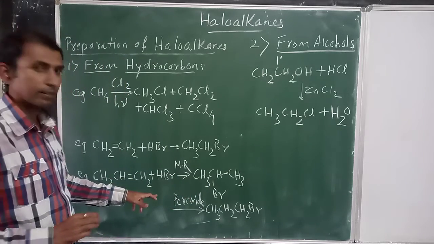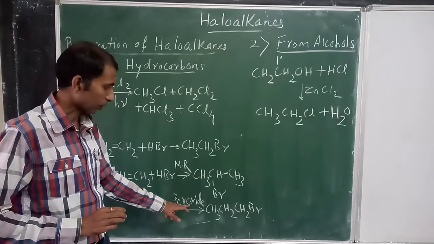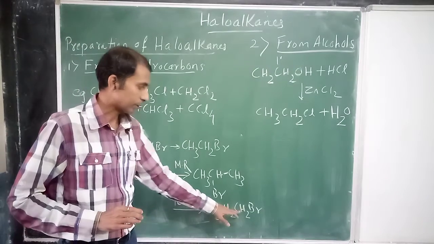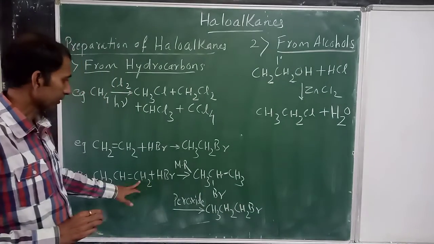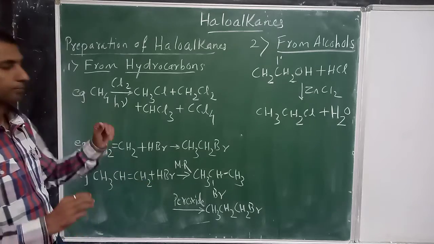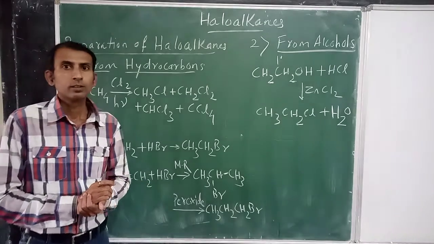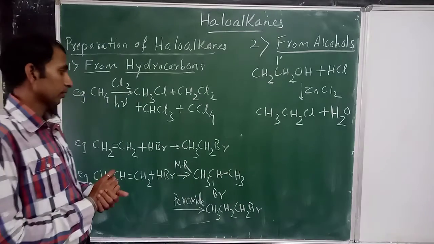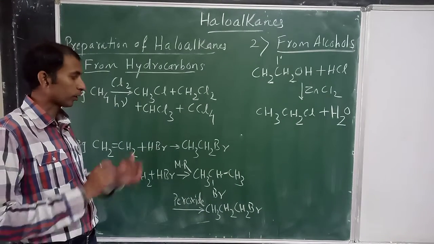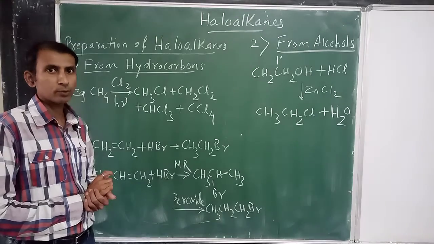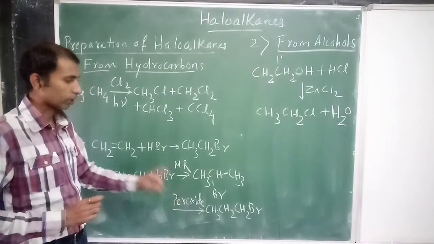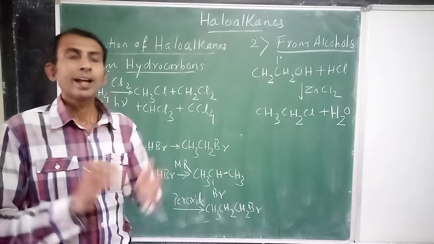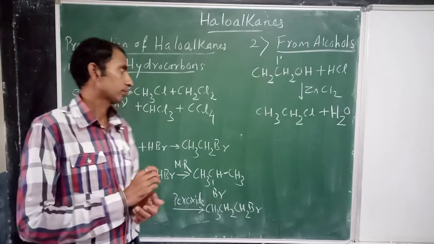But the same reaction, if it is carried out in the presence of peroxide, hydrogen peroxide reagent, then we get this product. Br gets added here, H gets added here. So this is also a very important reaction, because the rule followed here is the peroxide effect, also called anti-Markovnikov's rule, while the earlier one follows Markovnikov's rule.